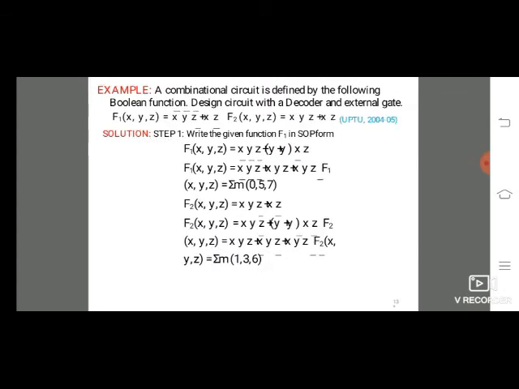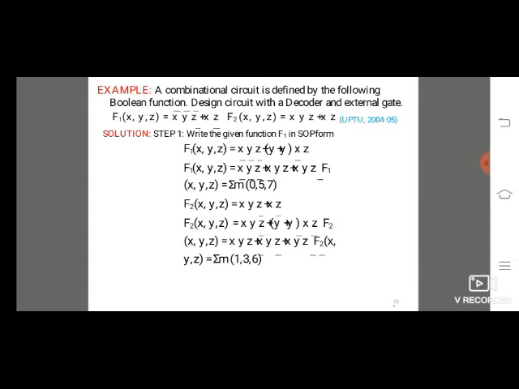Next one is also another example. In a combinational circuit, the following Boolean functions are defined. Design the circuit with a decoder and additional gates. f1 of x, y, z equals x y z bar plus x z, and f2 of x, y, z equals x z. First we have to identify the equation. This is a general SOP form, and it can be converted into standard SOP form. As I already told you, for whatever letter is missing in the SOP form, we write the letter and its complement and implement.